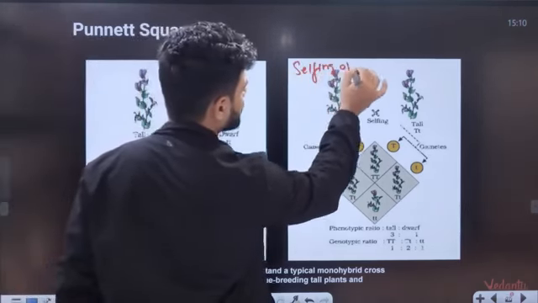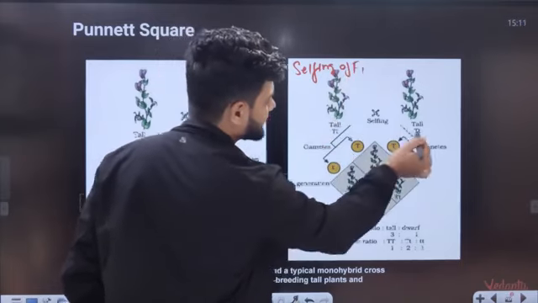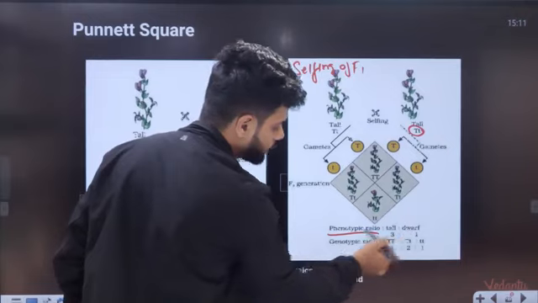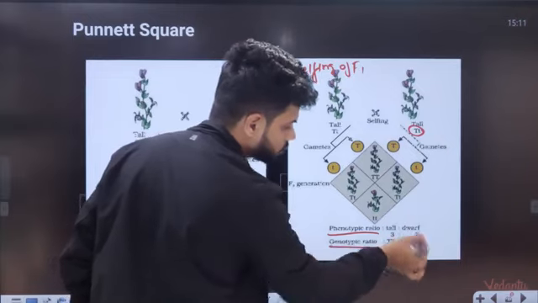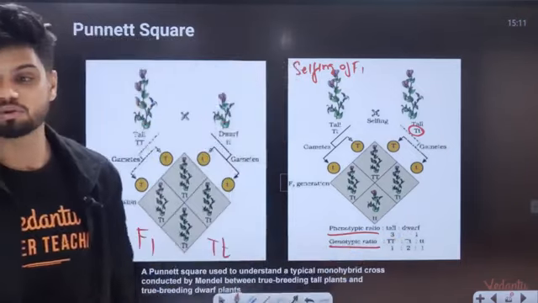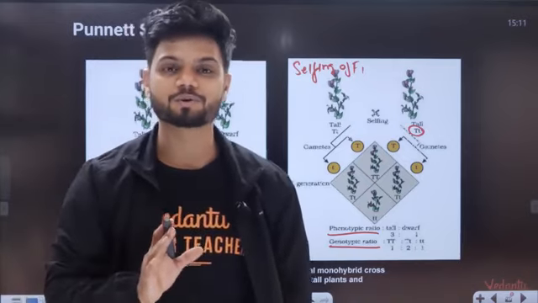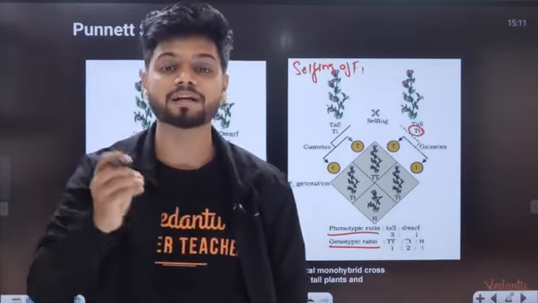Selfing of F1: capital T, small t, crossed with capital T, small t. And then what do we get? Phenotypic ratio 3:1. Genotypic ratio 1:2:1. That is going to be the genotypic ratio on the board. That is called your monohybrid cross.